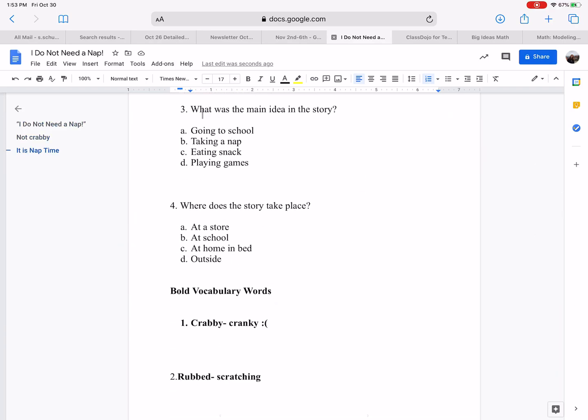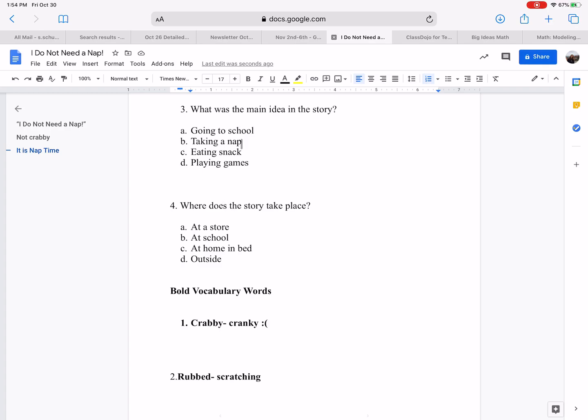Question 3. What was the main idea in the story? So we're looking at the main idea. We're looking at the main plot. What was the main thing happening? So we have option A, going to school. Did it talk about school at all in the passage? Not really. No, it didn't talk about school at all.